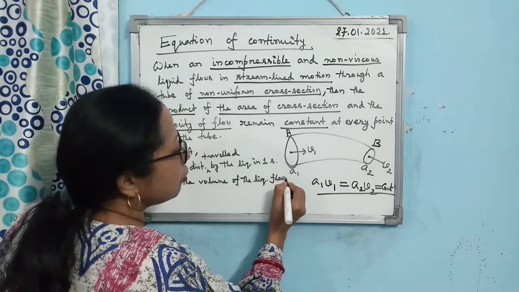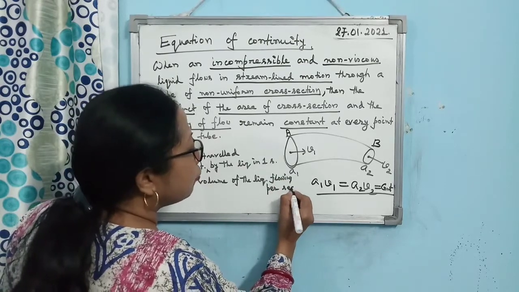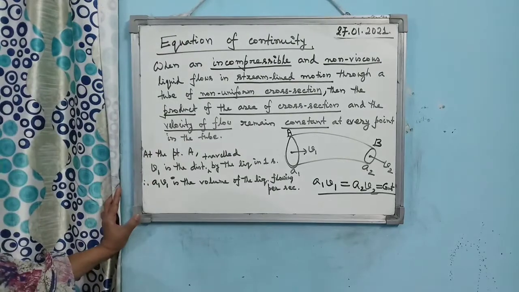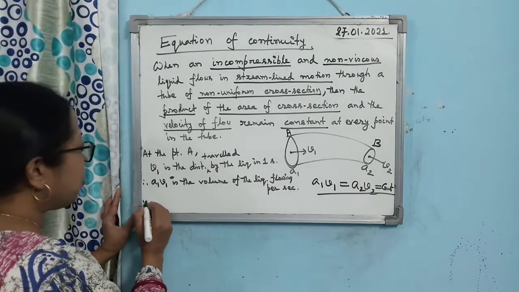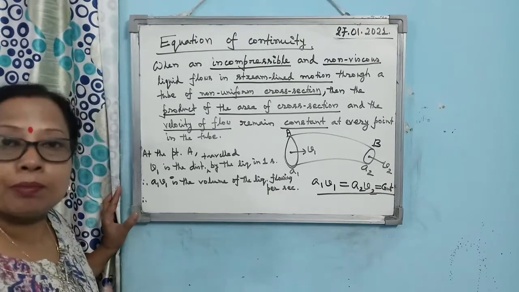Is that clear? V1 A1 represents the volume of the liquid flowing per second. Now, if you multiply the volume by density, you get mass.